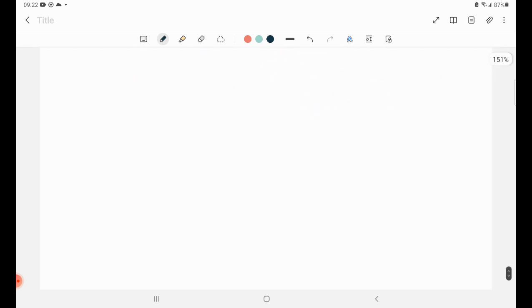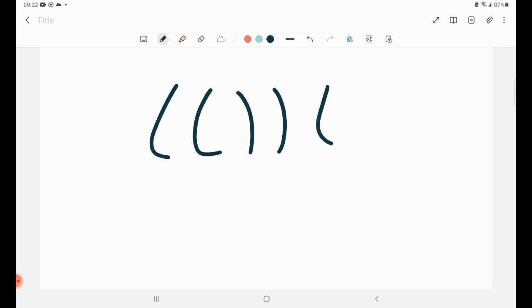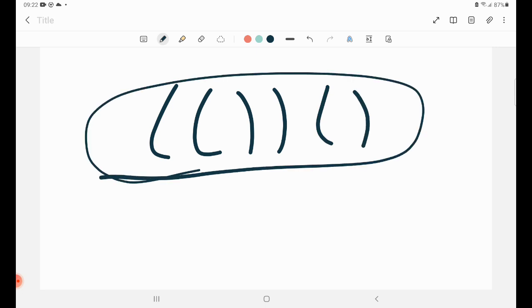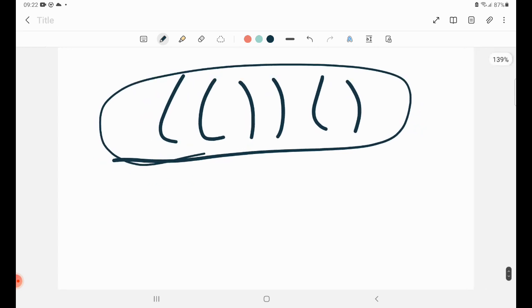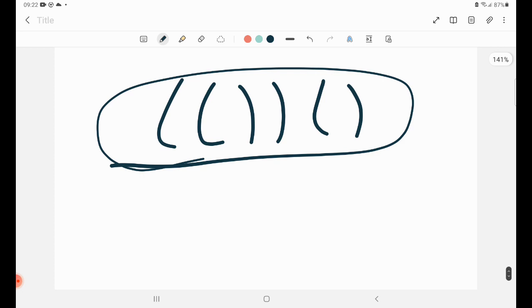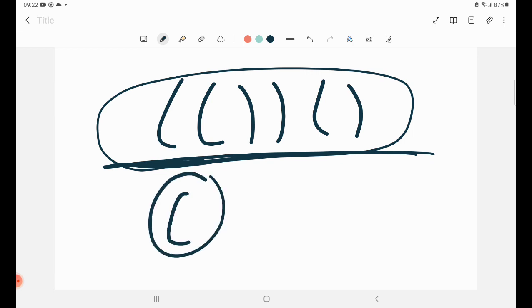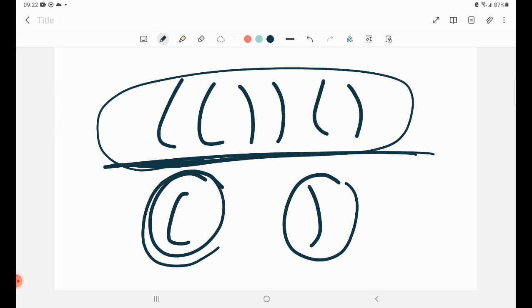So we very well know that if we have this kind of a sequence, how do we say whether this is a balanced parenthesis sequence or not? But here there's one change to this problem. What they are saying is, you're given any such string sequence, and you can remove one bracket of this kind, that is one opening bracket and one closing bracket. That is the only thing you're allowed to do.